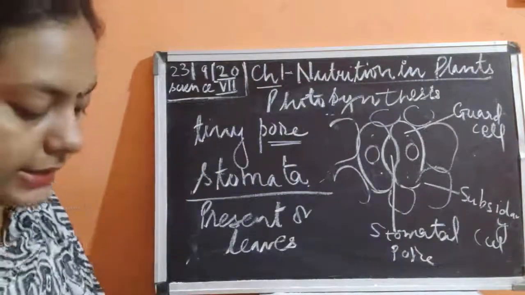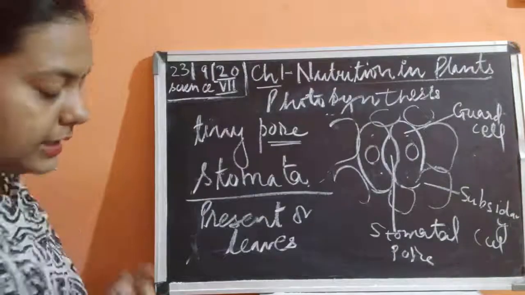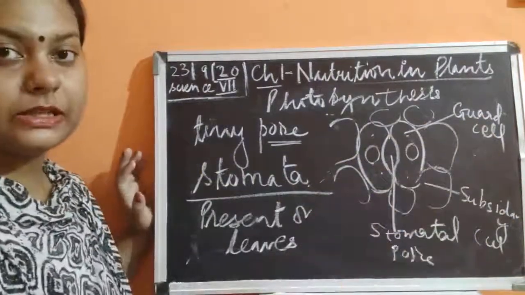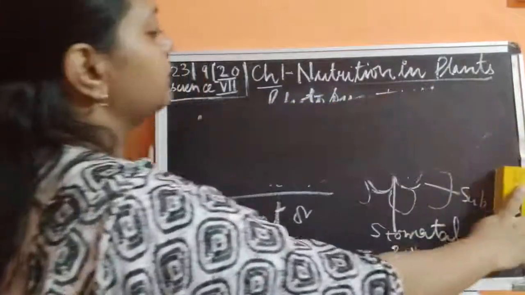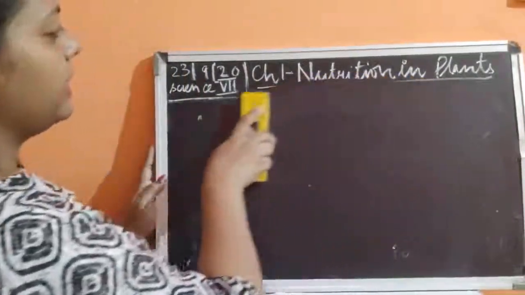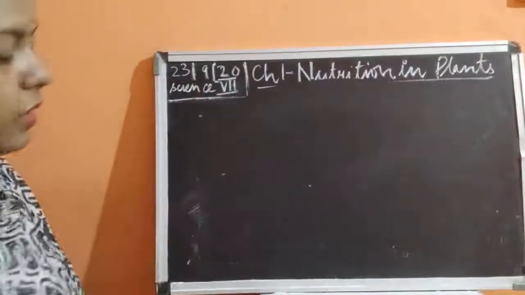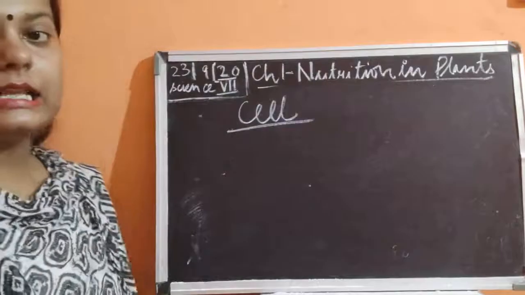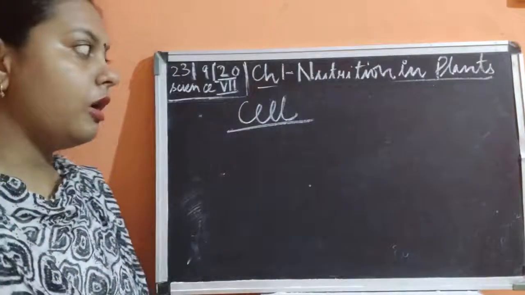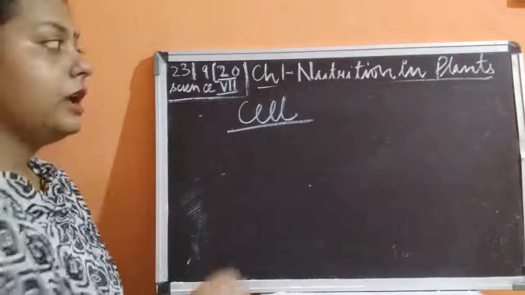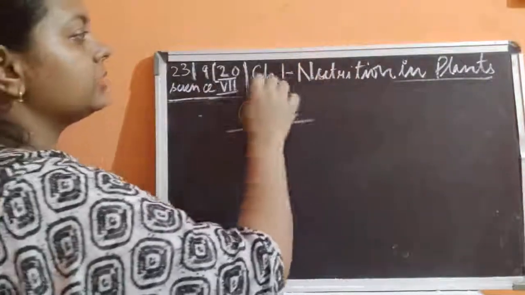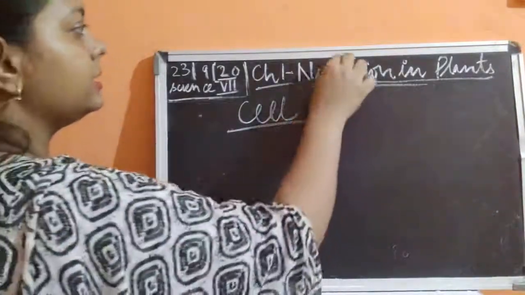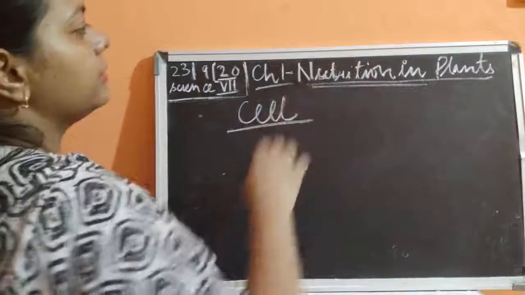Okay, so now the next thing which I wanted to make you all understand is the cells. I have written two times, guard cell and subsidiary cell, children. So what do you mean by cell? I think stomata might be clear for you all. So I just wanted to make you all understand the meaning of the word cell. Cell is the basic unit of any organism. Okay. Now what do you mean by the basic unit? As you could see, I have written the heading on this board. The heading is nutrition in plants.